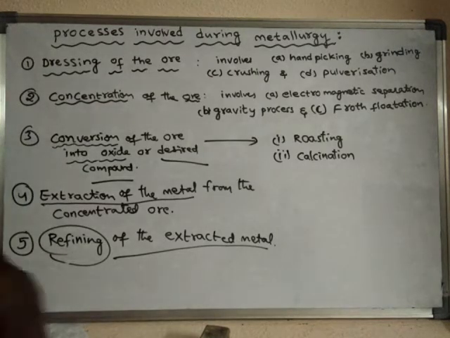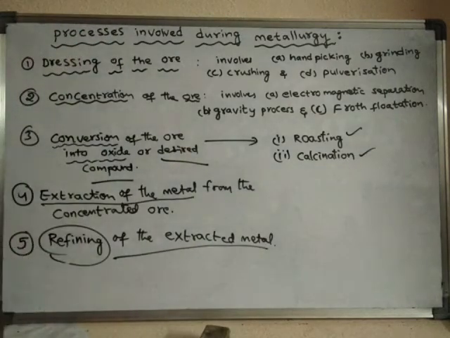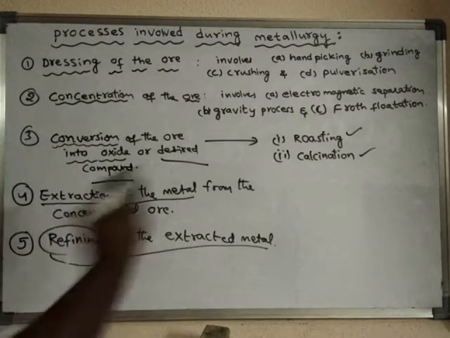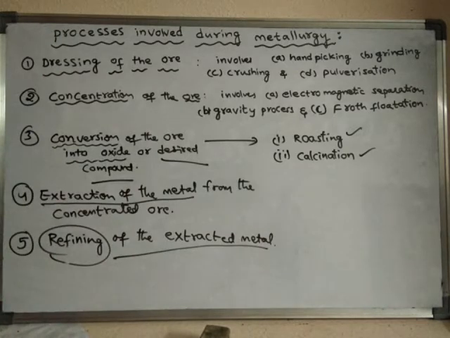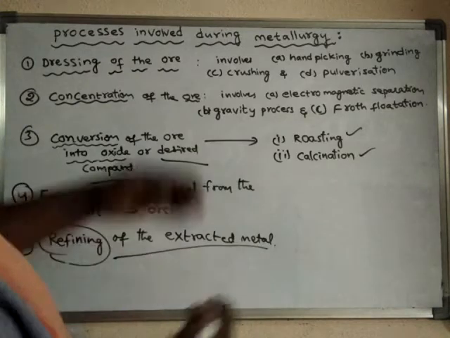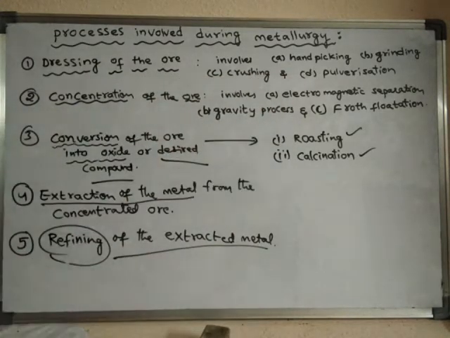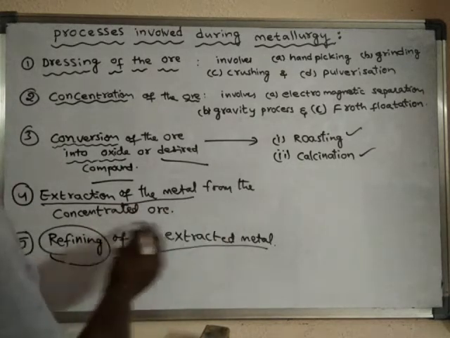So what is roasting and what is calcination? We learn these things in detail while learning individually, we learn everything. Next, extraction. Extraction of the metal from the concentrated ore.